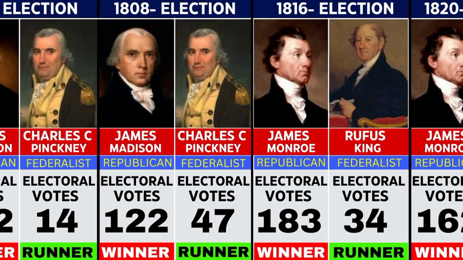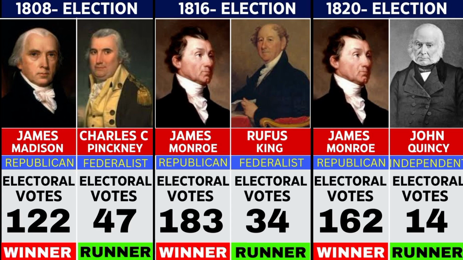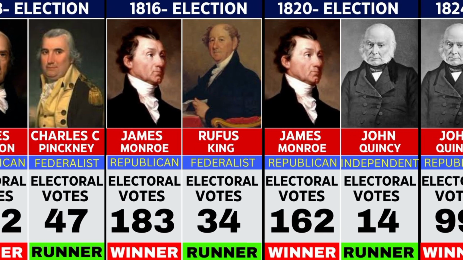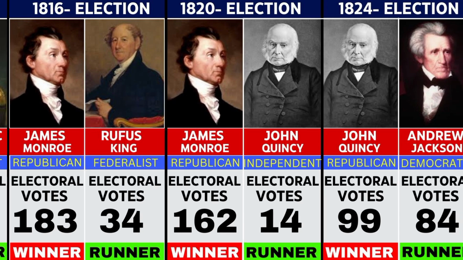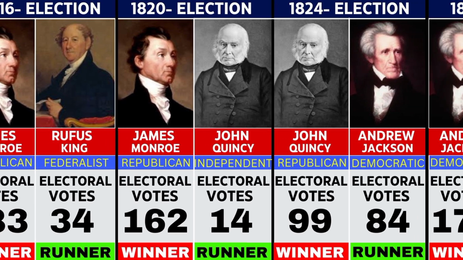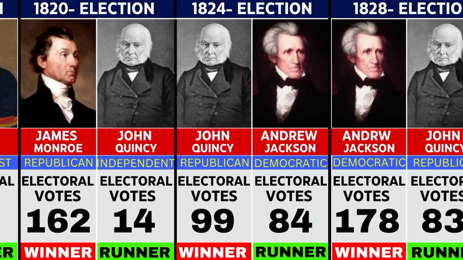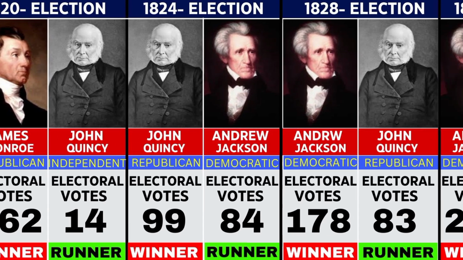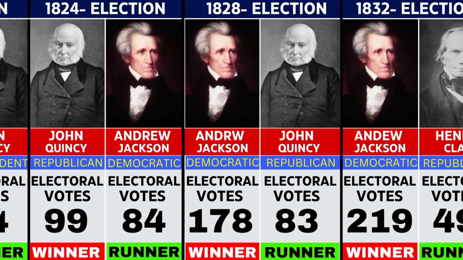In 1820, Monroe ran nearly unopposed, winning 231 to John Q. Adams's 1. In 1824, John Quincy Adams won in the House after Jackson led 99 to 84. In 1828, Andrew Jackson won with 178 votes to Adams's 83. In 1832, Jackson was re-elected, defeating Henry Clay 219 to 49.